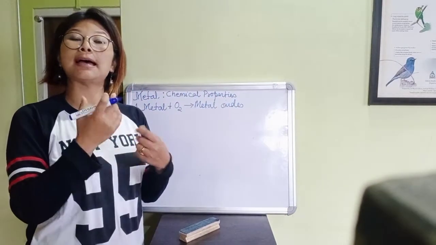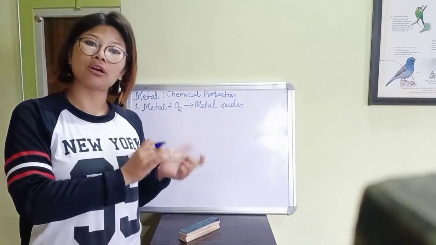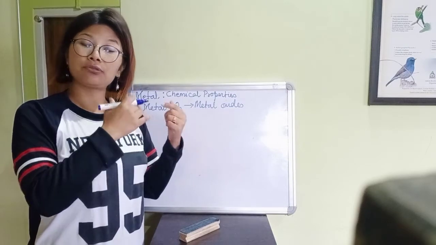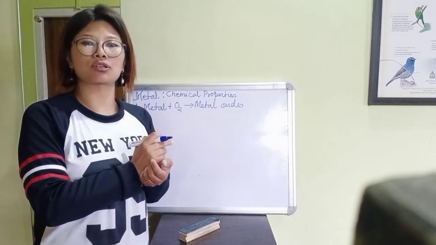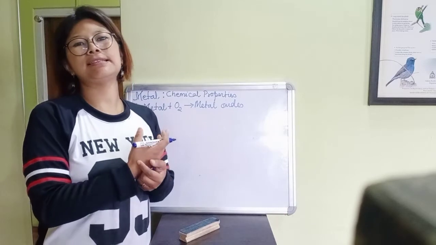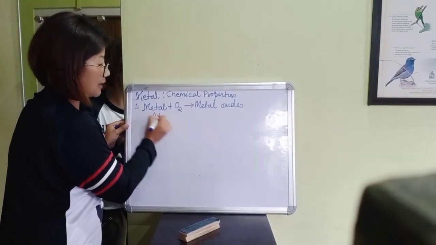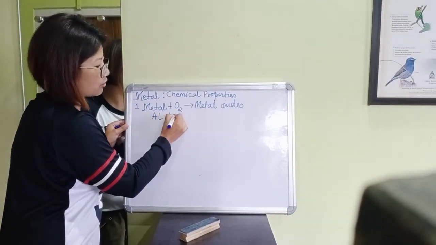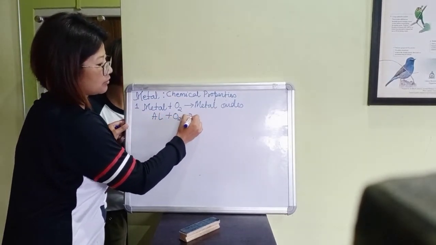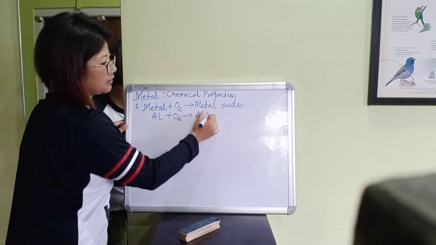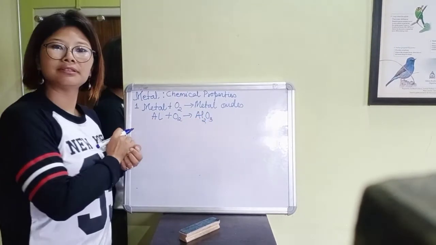So when metals react with oxygen, they form metal oxides. Let's see the example. When the metal aluminium reacts with oxygen, it forms aluminium oxide.